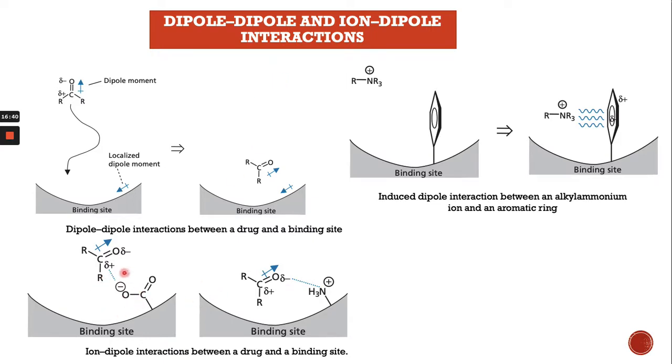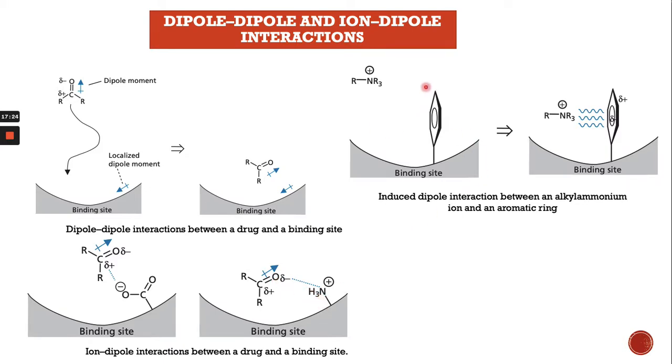So you can see how the ion-dipole interactions occur. There's an ionic part from the drug target, and the partially positive and negative parts, which is the dipole from the drug. They interact through the ion-dipole interaction between the drug and the drug binding site. This is a permanent positive charge at the drug target, and the dipole part in the drug interacts with it through the ion-dipole interaction.